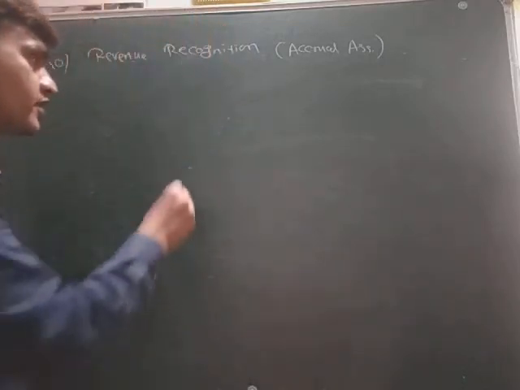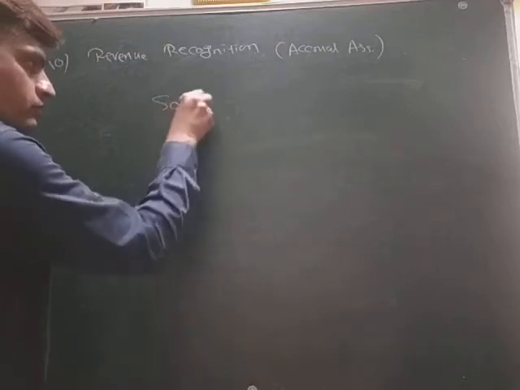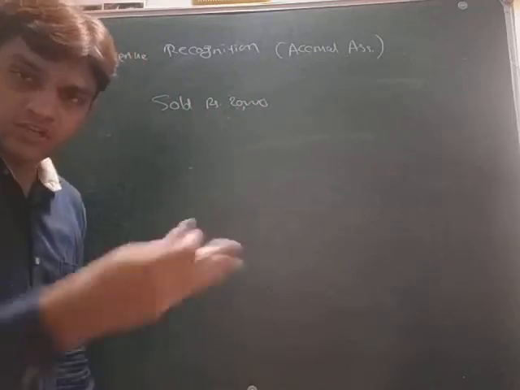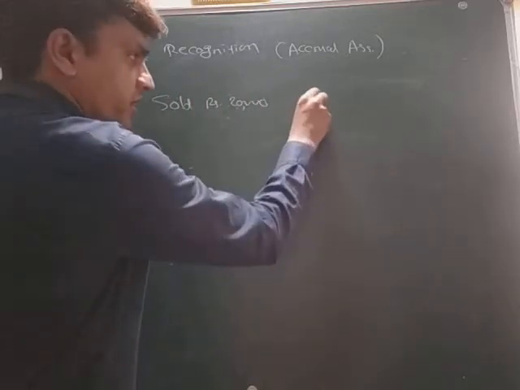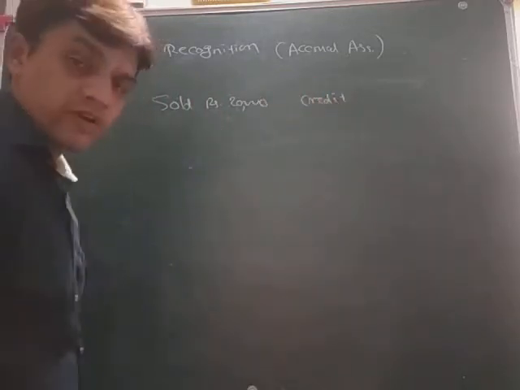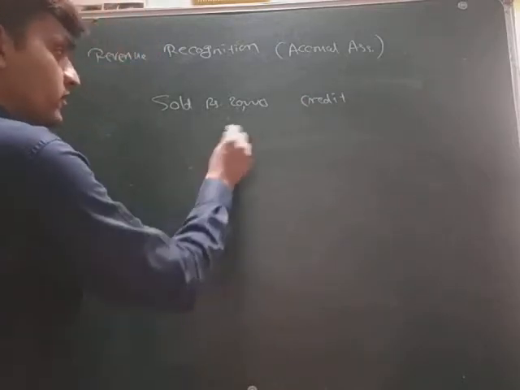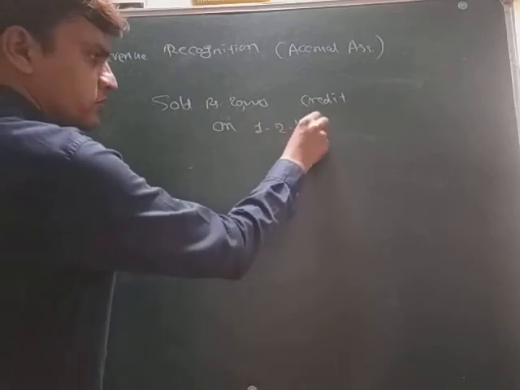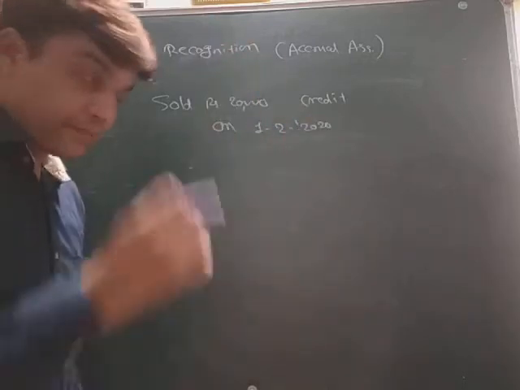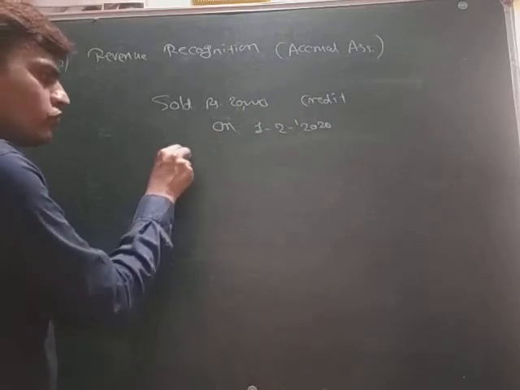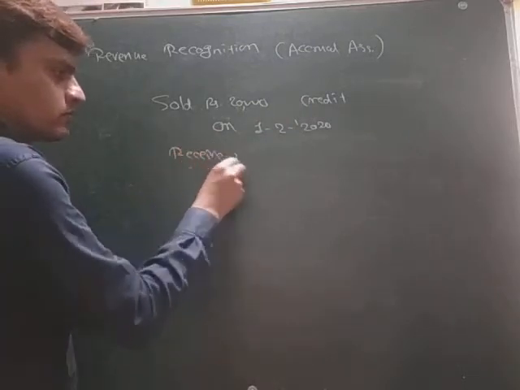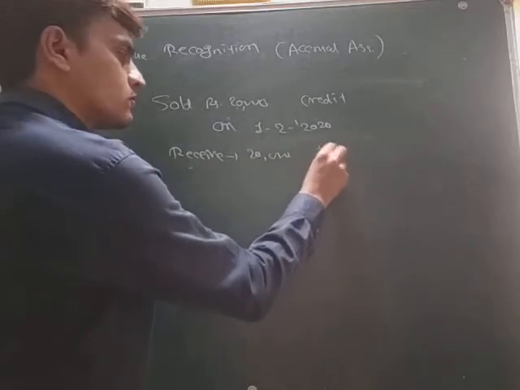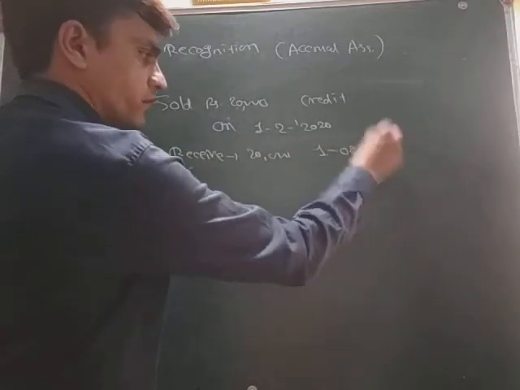In the same way, suppose you have sold goods for rupees 20,000 to your customer on credit basis on 1st February 2020, and you will receive the 20,000 on 1st August 2020.